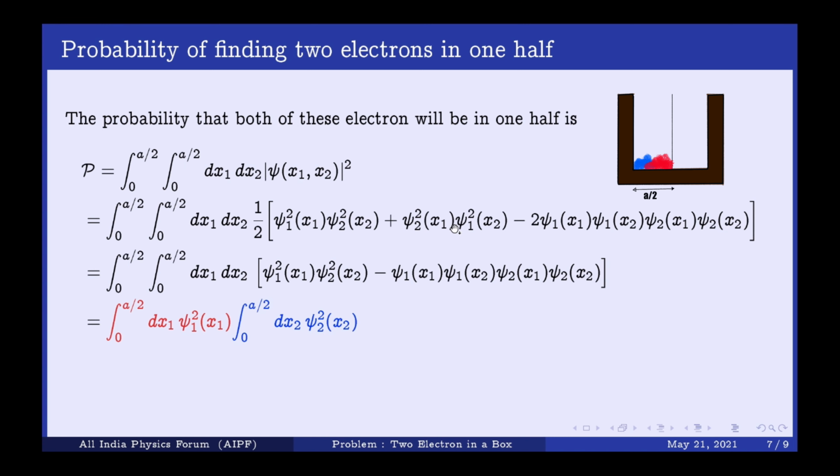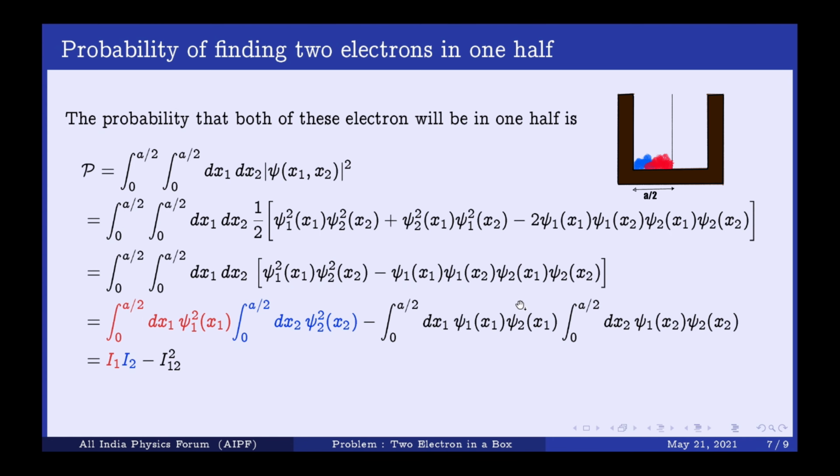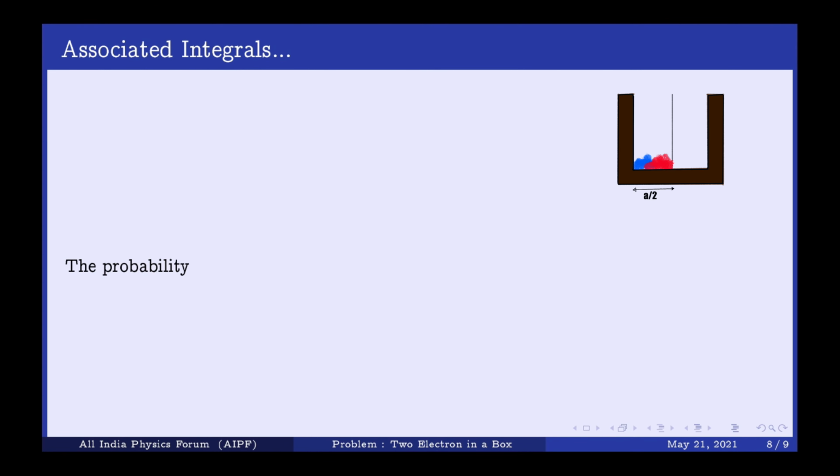Okay, let us now calculate this. Let this first part be I1 and this second part be I2, and this product be I12. To calculate the probability, we need to calculate I1, I2 and I12, where I1 and I2 are basically the same.